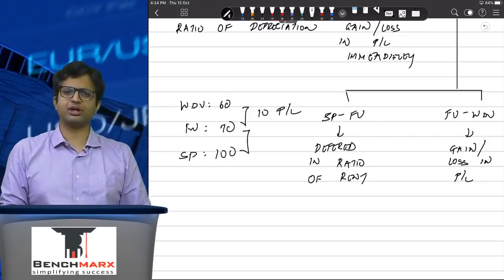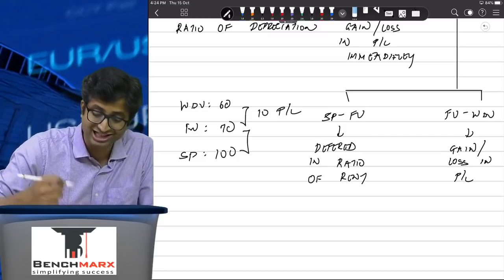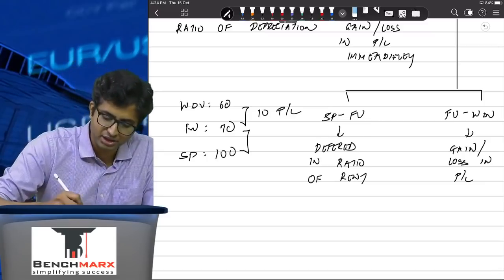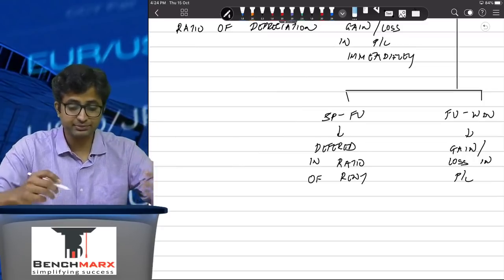Institute does not ask you to verify any of this. It requires you to make this treatment on an implicit assumption. Hence, the 30 rupees over here will be deferred in the ratio of the lease rent. Fair. So this is about AS 19.